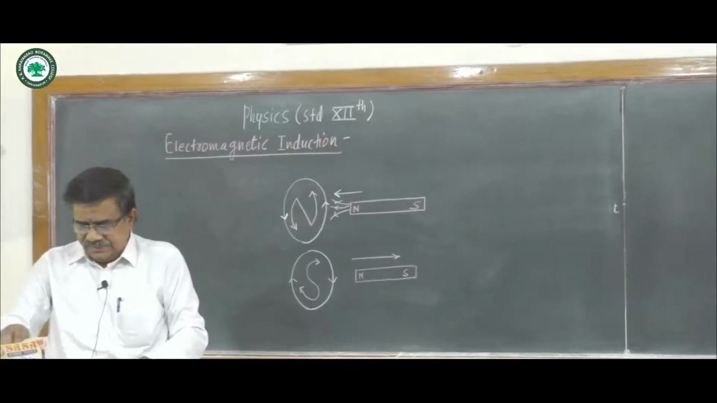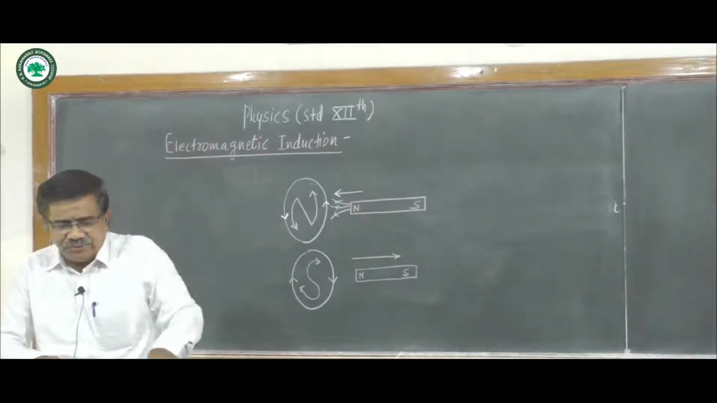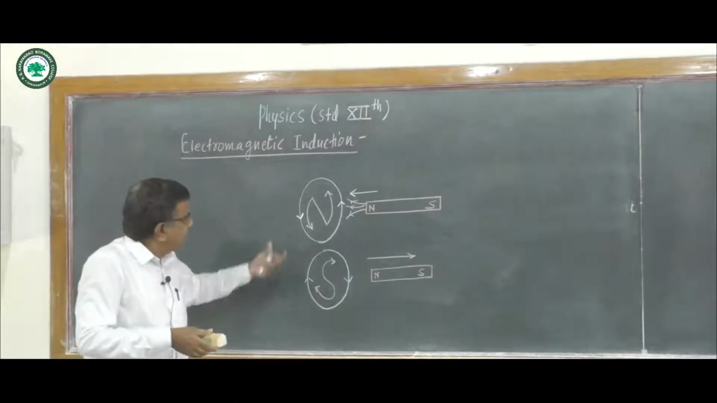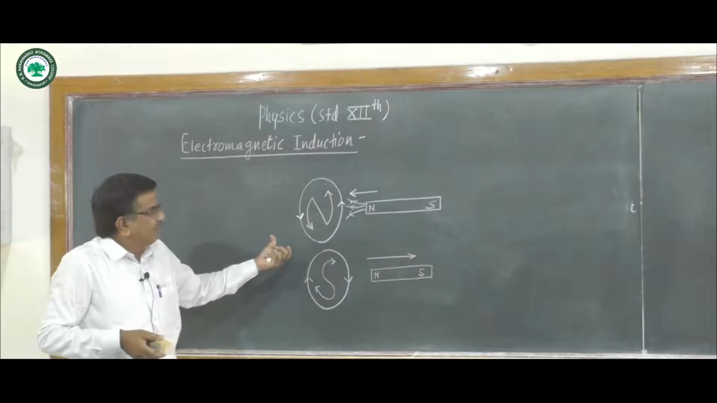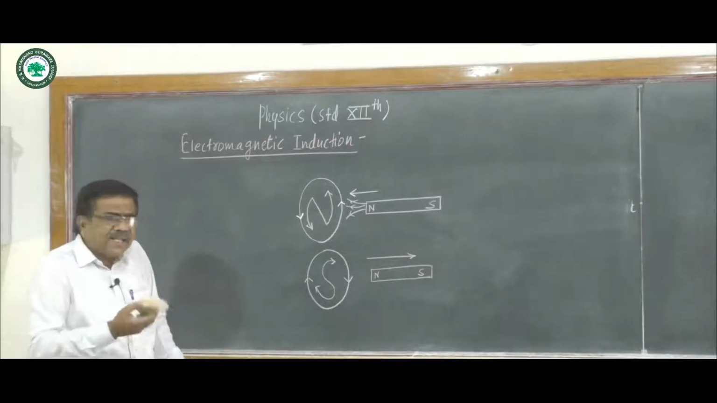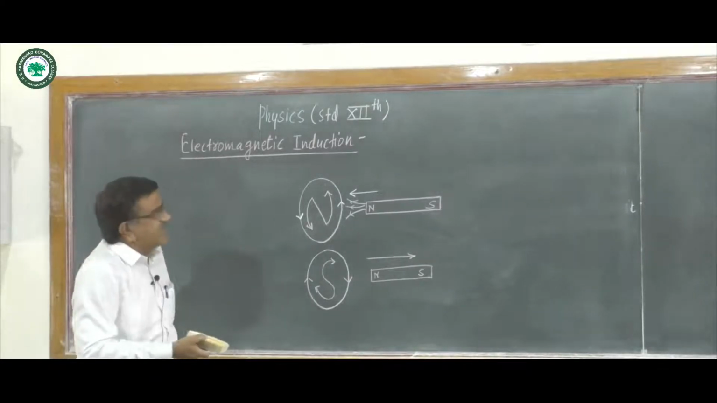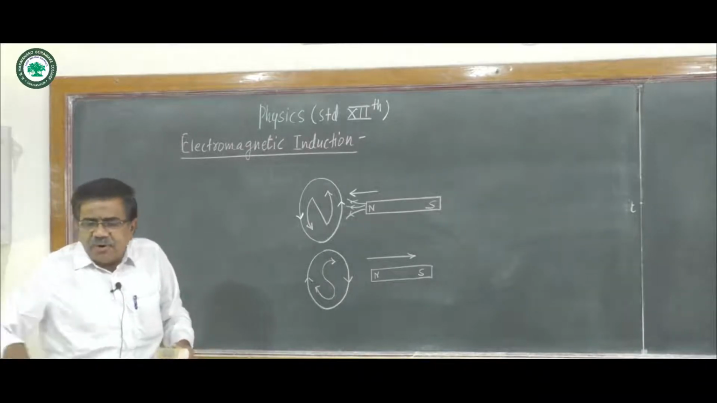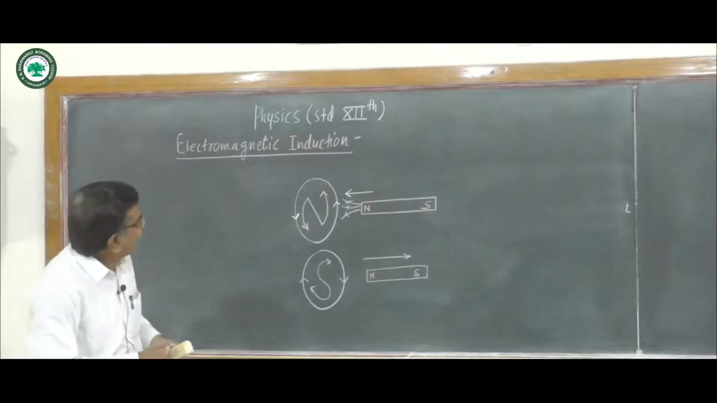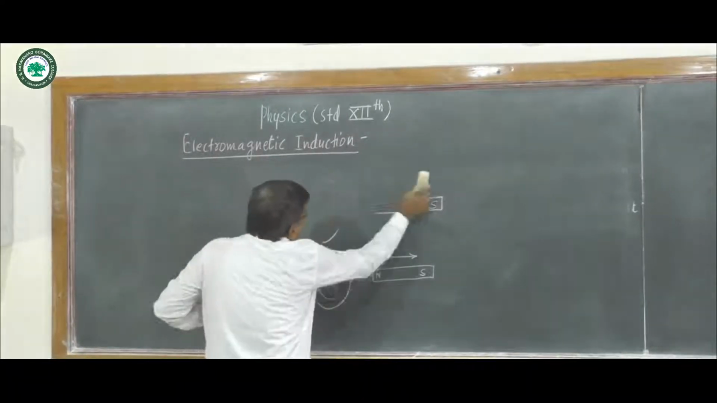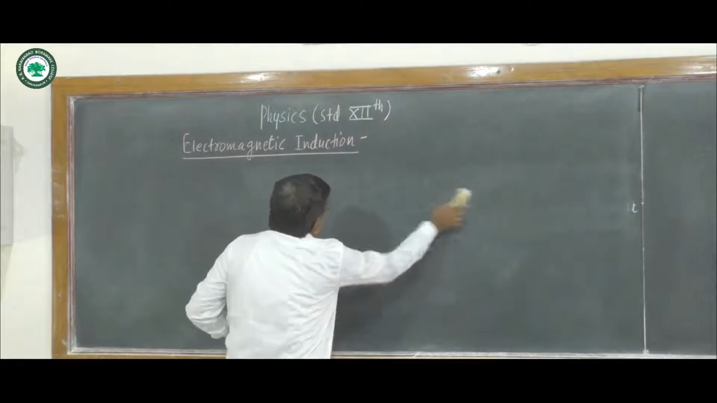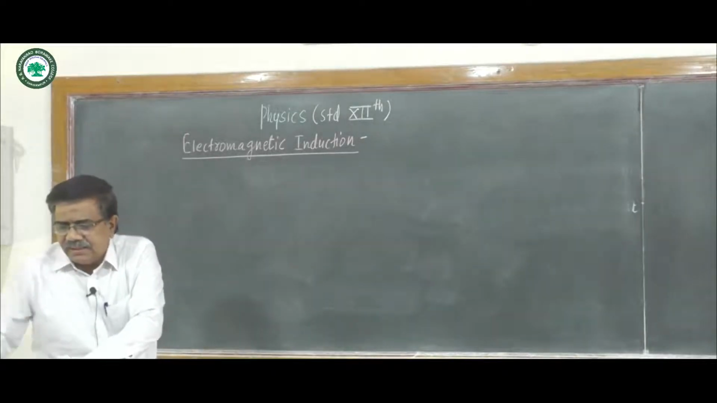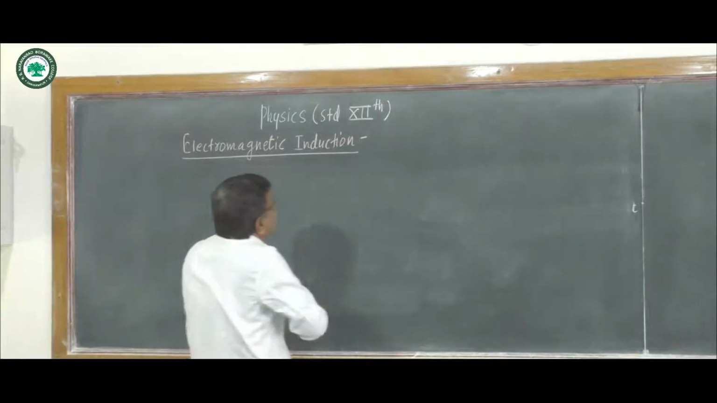This is the explanation of Lenz's law. The direction of induced EMF is such that it opposes the change in magnetic flux, which is responsible for its production. Now we see some applications of Lenz's law. Applications are also very simple.